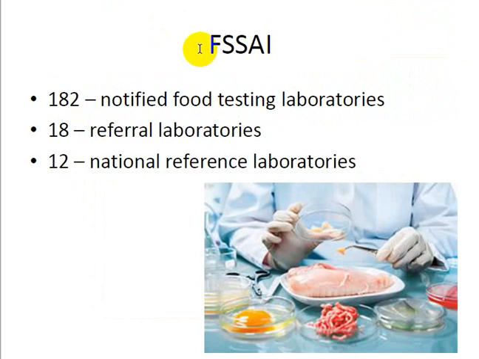So far FSSAI is running 182 normal laboratories, 18 referral laboratories and 12 national reference laboratories. The 182 laboratories are where the food analysts do the sampling. They take the samples from the industries and do the analysis. Referral laboratories are for cases where, for example, a person has died or been infected by consuming some food, and that food is contaminated by some chemicals. That particular food will be sent to these referral laboratories. So on request, by referral, these laboratories are running.